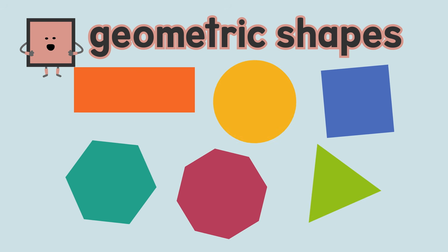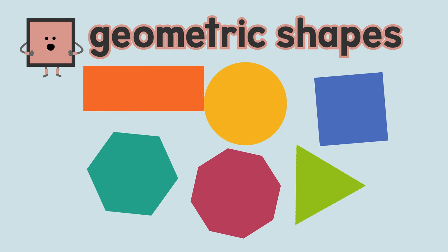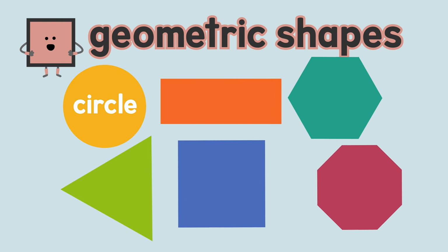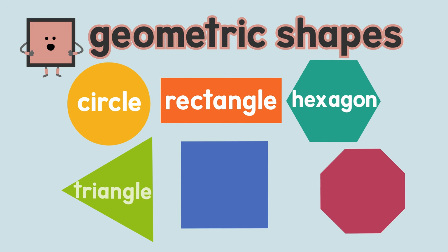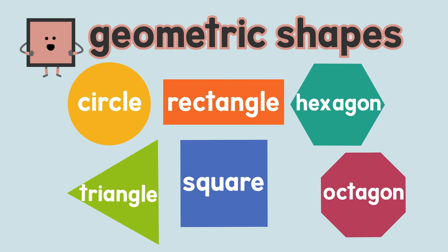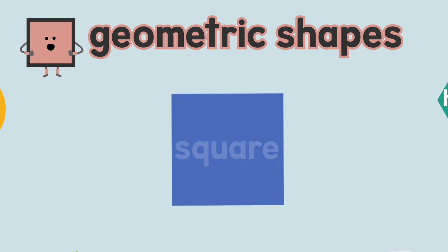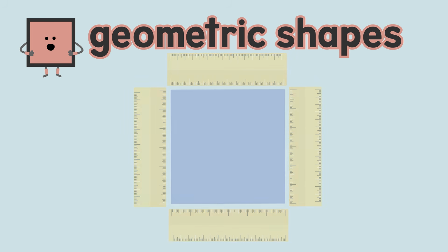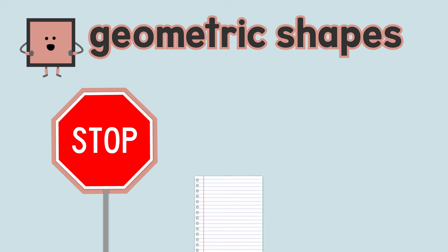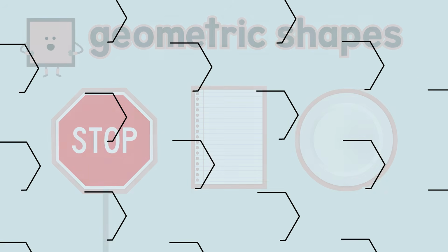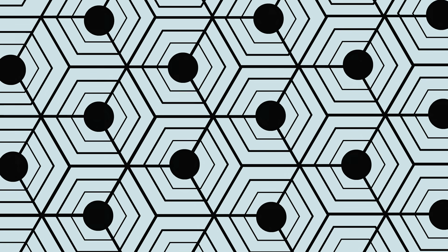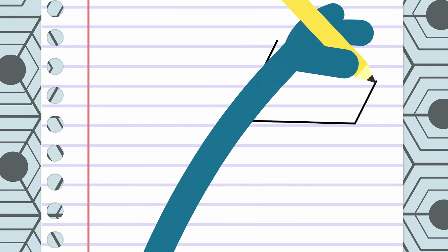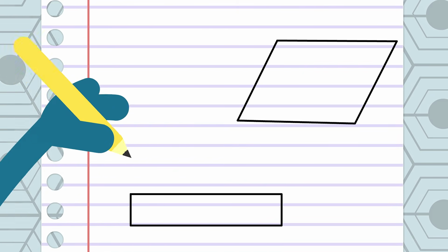Geometric shapes have names that you know. You learned them in math class a while ago, like circle, rectangle, and hexagon or triangle, square, and octagon. Geometric shapes seem perfect and precise, and except for the circle, they just have straight lines. Geometric shapes are in things that people make, like street signs, a sheet of paper, or this dinner plate. Geometric shapes, listen up, this is neat, are often found in patterns. Yep, they repeat. You can make geometric shapes anytime. Just start making straight lines.